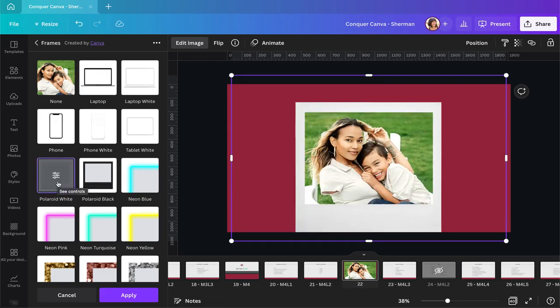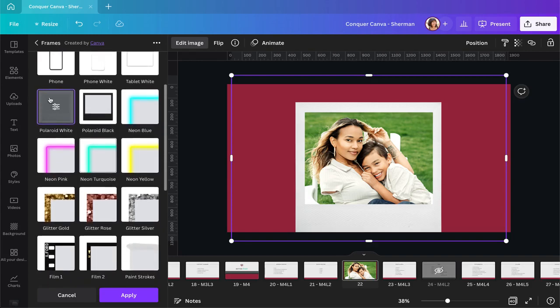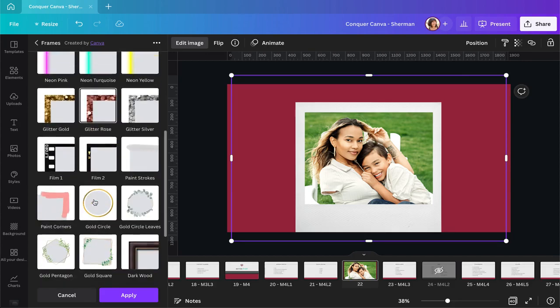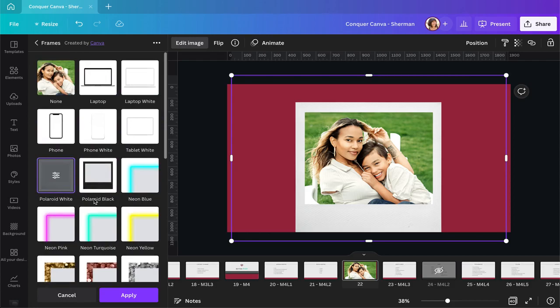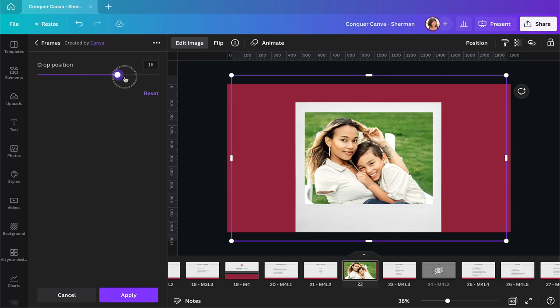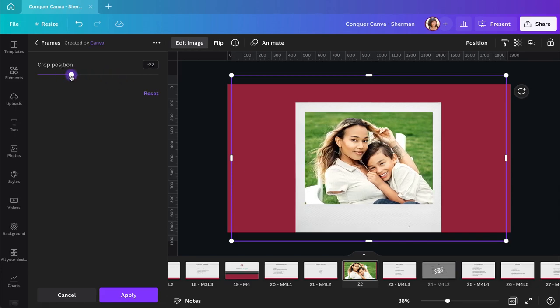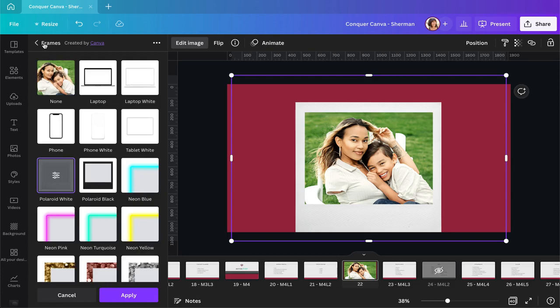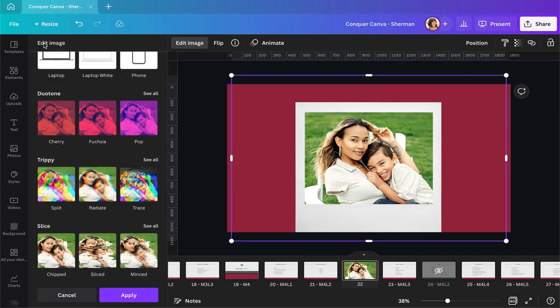You can find most of the frames also under elements if you search for it, but this is just an easy way of doing it without having to look for it and then piecing together an element and a photo. This is just automatically applied to it. So different things you can find here. And as always, you can change the position by moving your photo around a little bit. It's limited what you can do there, but a lot of those just give you a really quick fix for something, a really easy way to do something. So definitely worth playing around with.